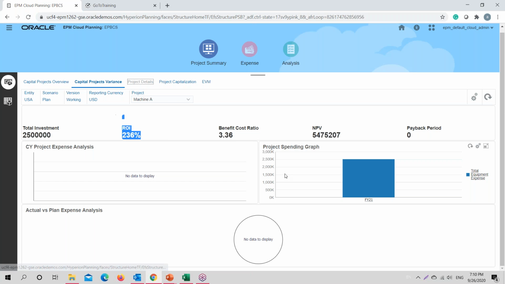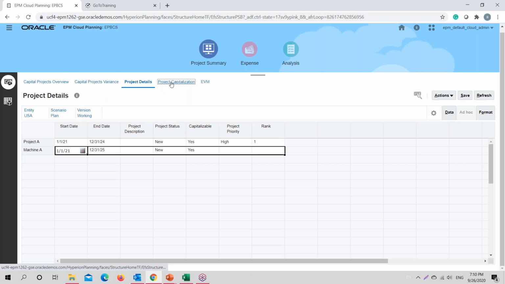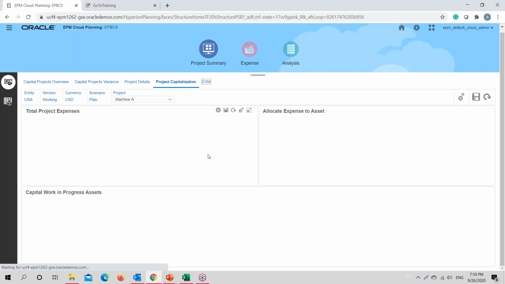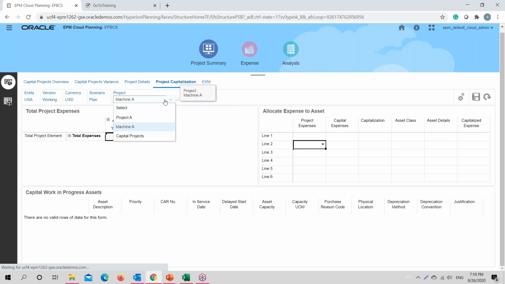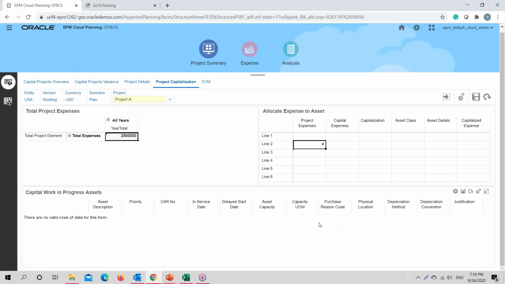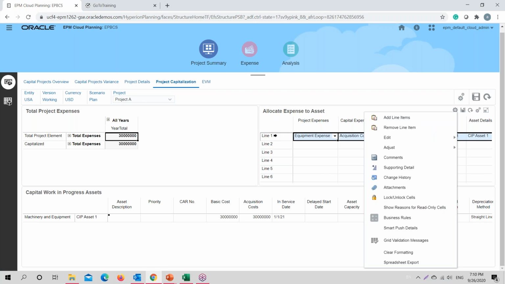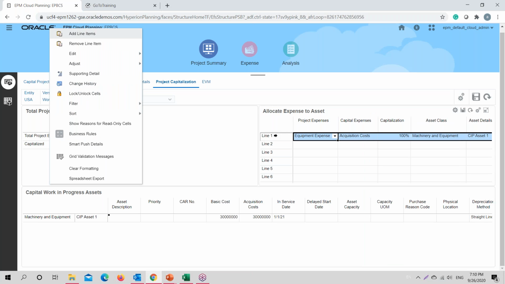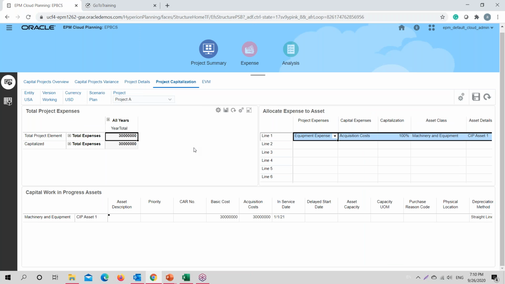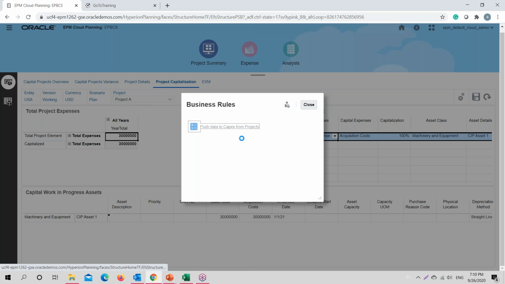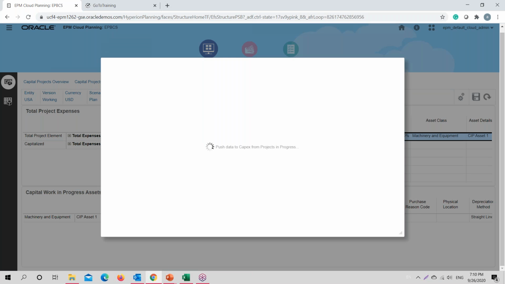Okay, now let me push this data from project to our capital module. So let me again select that project A, and let me push this. We have a business rule in here which allows us to push data to capex from project.